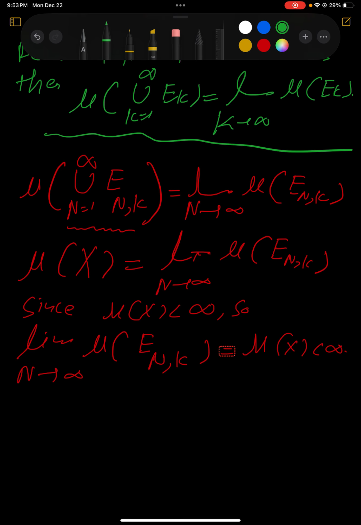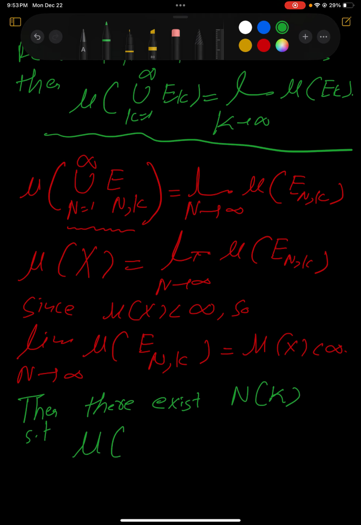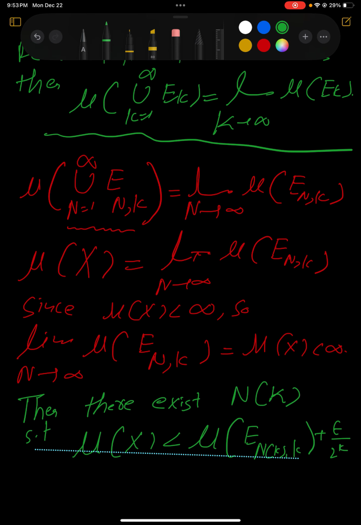Then, since the limit is going to mu of X and we have an increasing set, there exists n which is dependent on k, such that the measure of X is less than the measure of E_{n(k)}^k plus epsilon divided by 2^k.